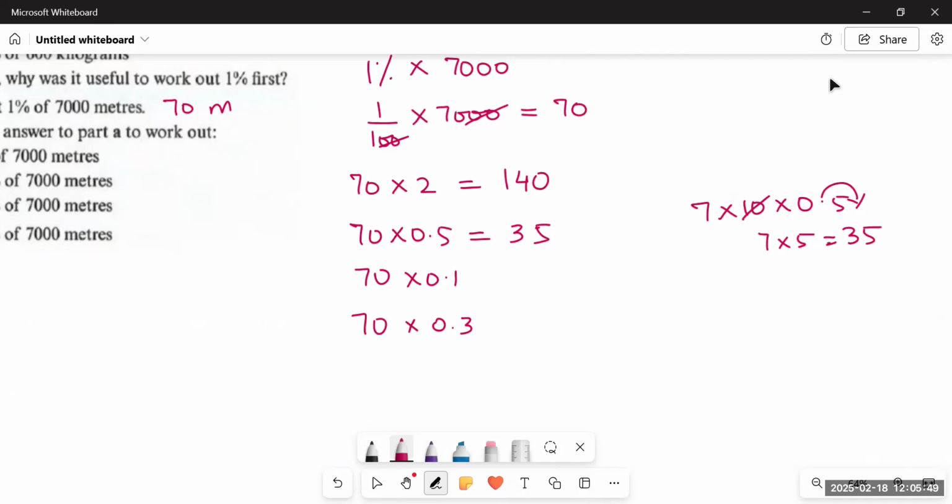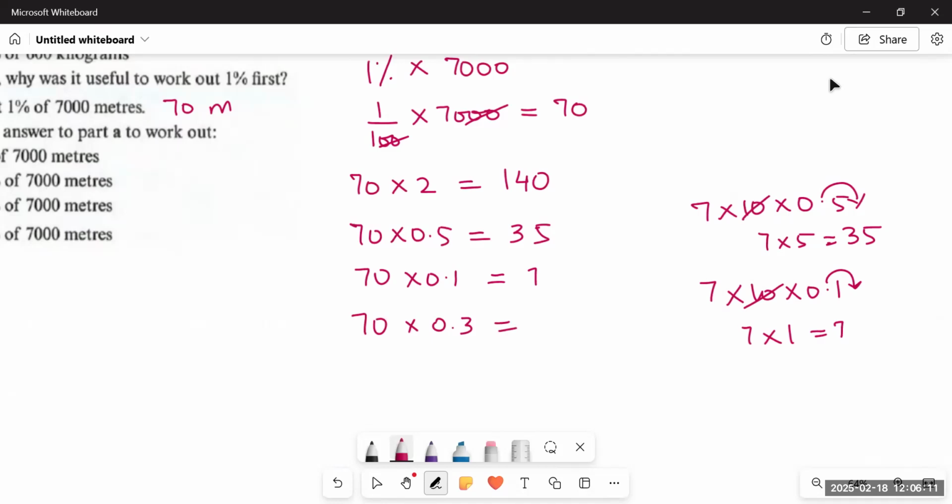Similarly, 70 multiplied by 0.1 would be 7 multiplied by 10 multiplied by 0.1. 10 multiplied by 0.1 would be 1. So 70 multiplied by 0.1 would be 7. 7 ones are 7.